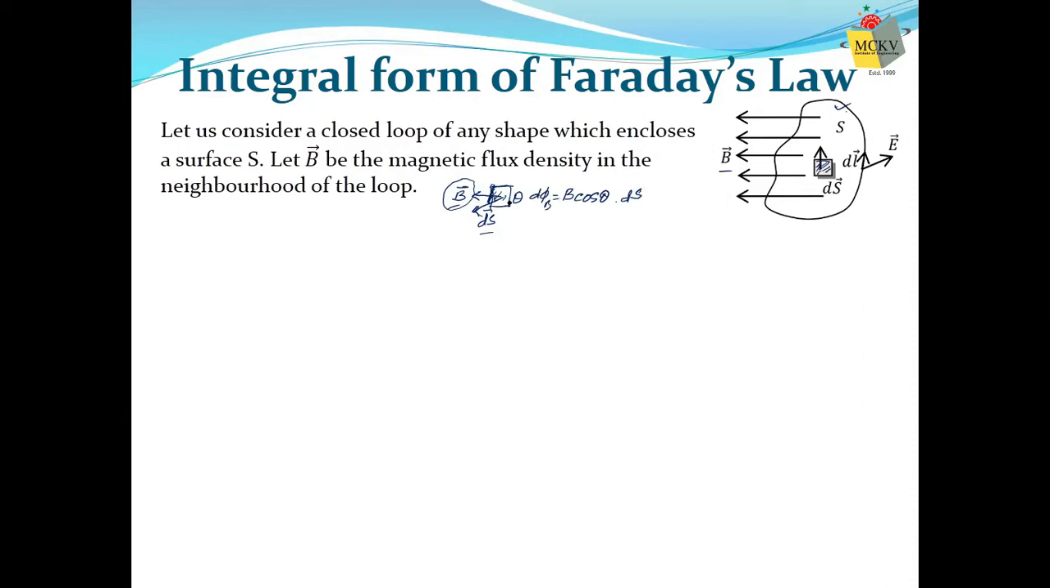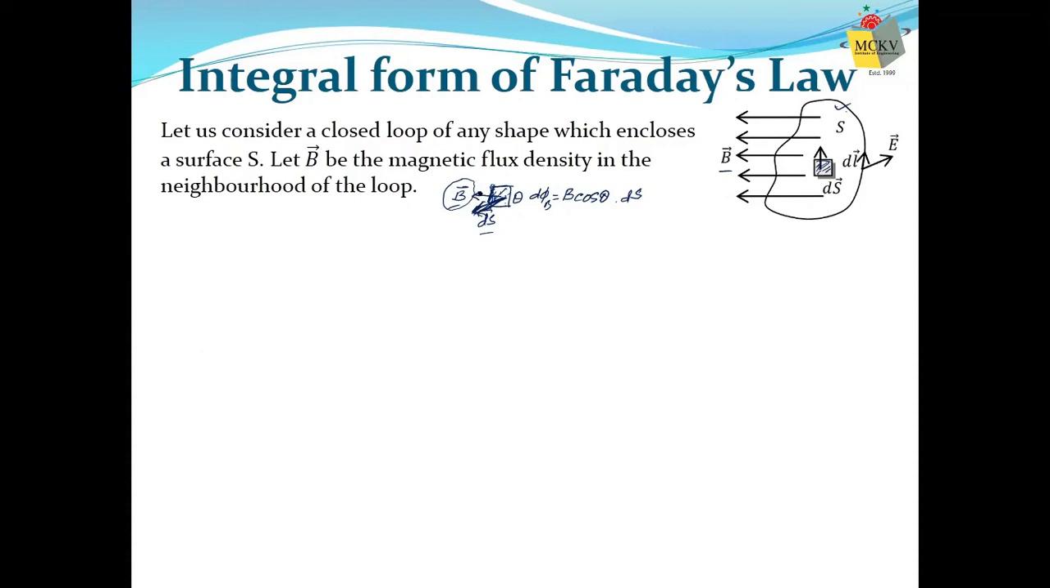So again, B is the magnetic flux density. That means number of magnetic field lines per unit area. Now we require the number of lines passing through the small area ds in the direction of ds. That means how many lines are passing through this area in this direction. That we require. So how will you estimate it?